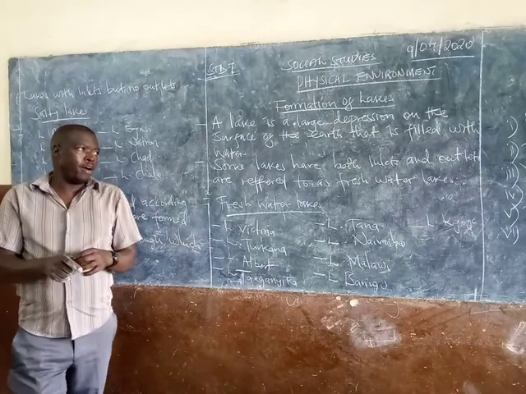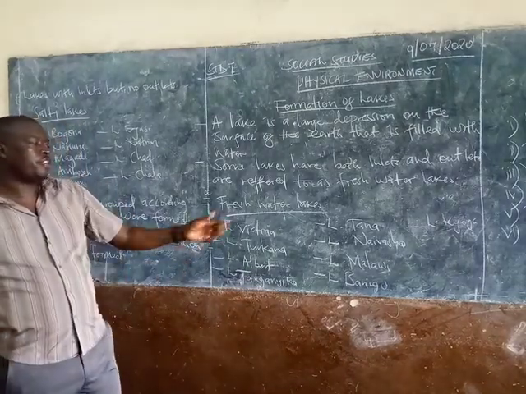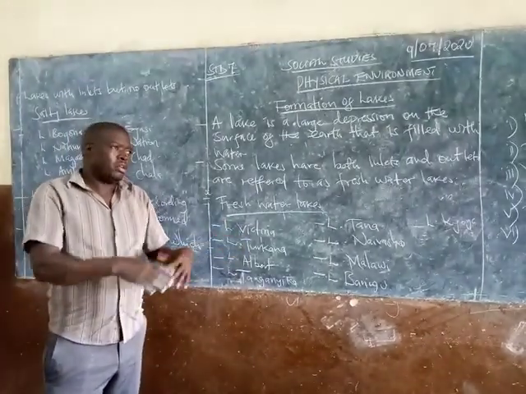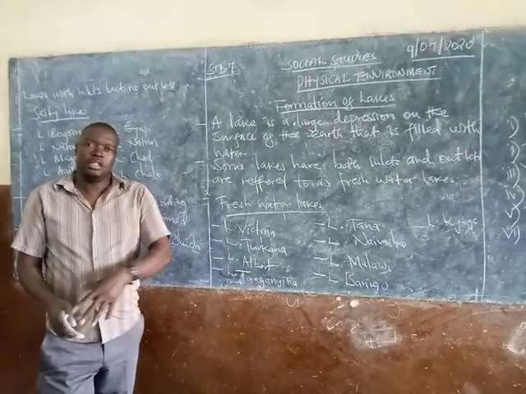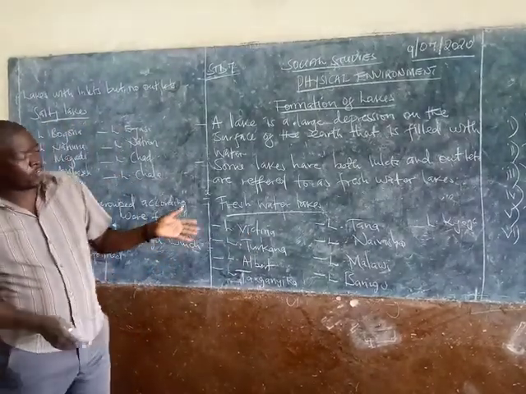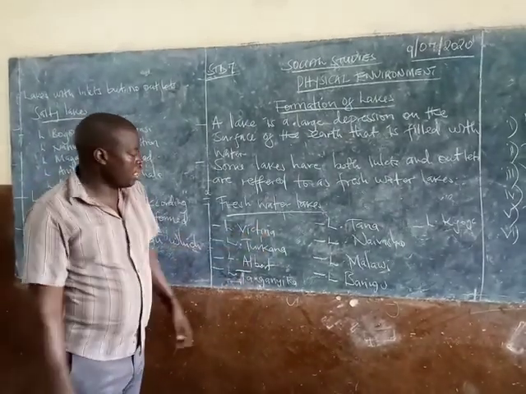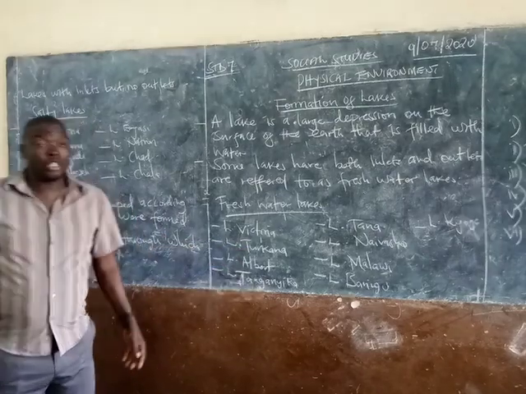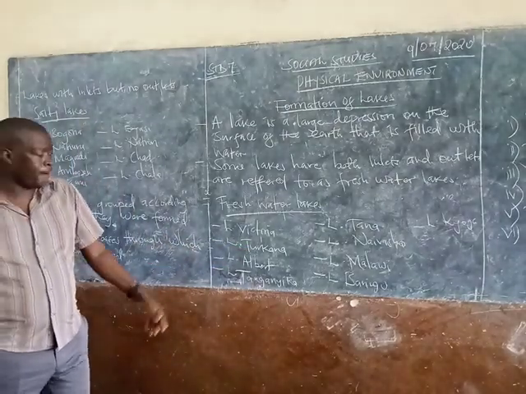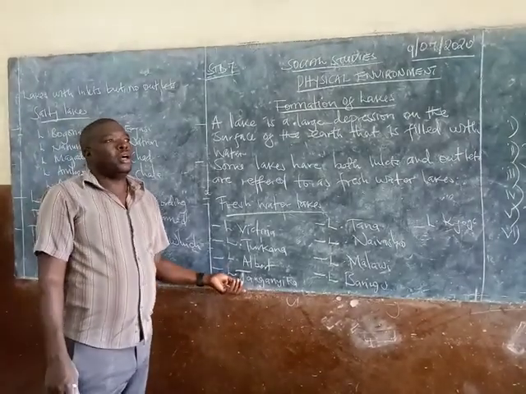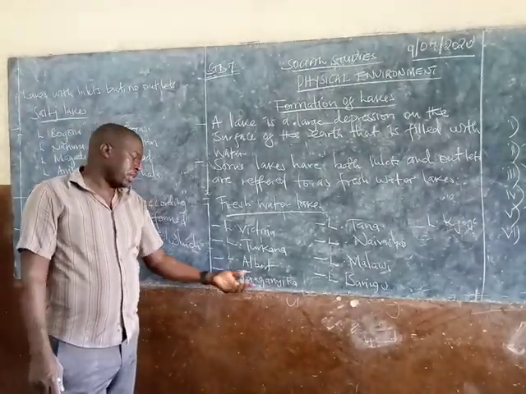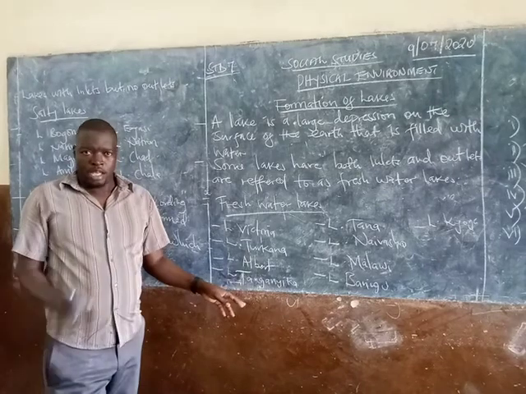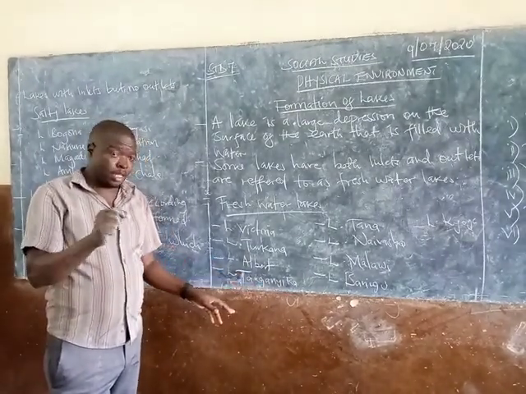Here on the board we have many examples. We have Lake Victoria, which we all know. It covers a big area of East Africa. We have Victoria in Kenya, in Tanzania, and in Uganda. Then number 2 is Lake Turkana, which is within Kenya. We have Albert in Uganda. We have Tanganyika in Tanzania. Something about Tanganyika is that it is the deepest lake in Africa.